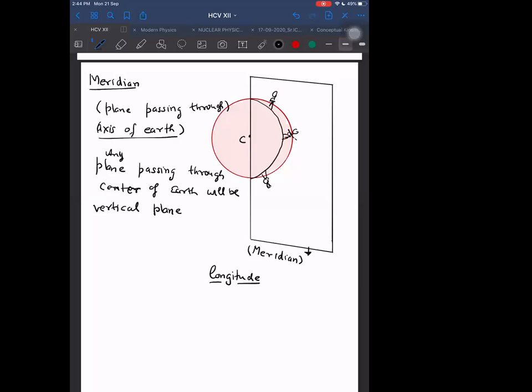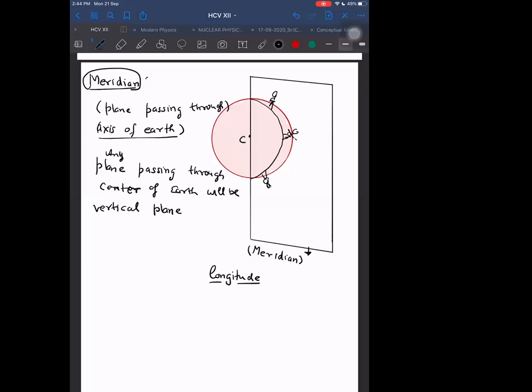Once more. Any plane which passes through the center, is it vertical or not? That is what I am telling you to understand. The remaining part is just a name. Meridian is a name given to that plane. And that plane cuts the Earth. While it cuts the Earth, it forms a circle. And that circle is called longitude. What do we call that circle? Longitude.